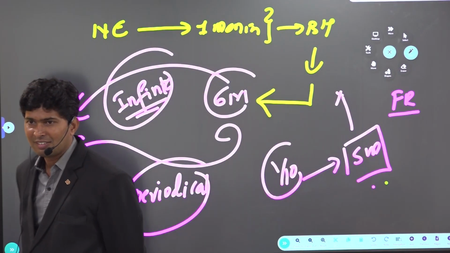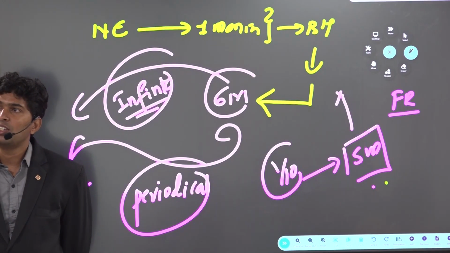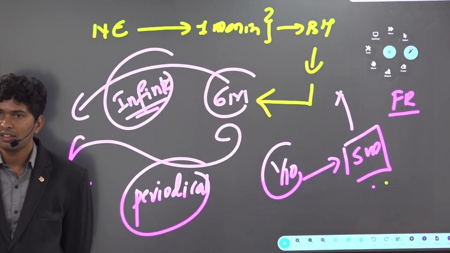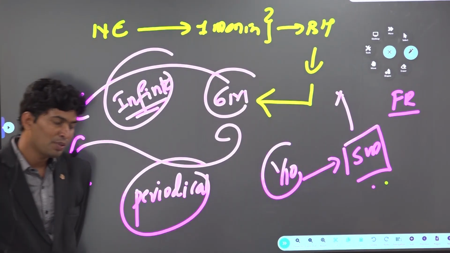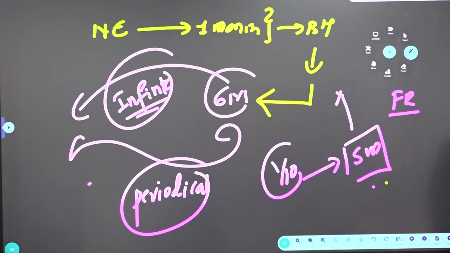External aggression. So what does it mean? If national emergency is introduced because of internal disturbance, can Article 19 be suspended? No. So Articles 20 and 21 cannot be suspended in any case of national emergency. Article 19 can be suspended only when emergency is introduced not because of internal disturbance, but because of external aggression. Yes. So national emergency is subject to judicial review.